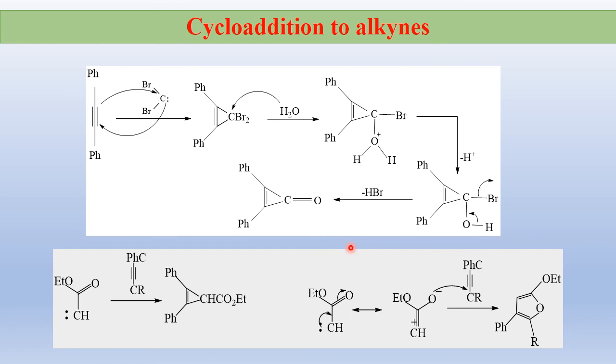And at the last, there is cycloaddition to alkynes. In general, alkynes are less nucleophilic than alkenes. Therefore, these are less reactive toward carbene. Here it is a simple addition of carbene to this triple bond to produce this cyclopropene ring, which when reacted with water produces a cyclopropenone ring. The mechanism is given here.